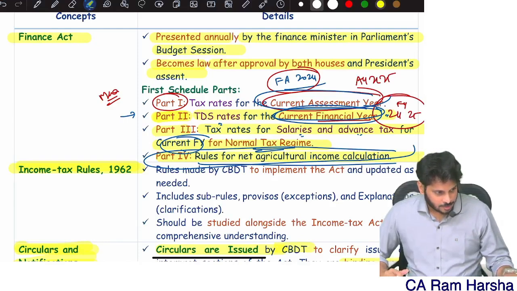From the first subtotal, you reduce relief and rebate, then you will get the revised subtotal. Then you add something called health and education cess. On this subtotal, add cess. Then you will get the gross tax liability or gross total. This is the tax which you need to pay to the department in the assessment year. In the assessment year, you need to pay this much tax.